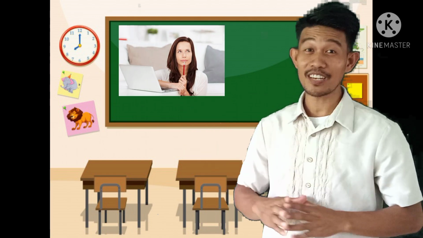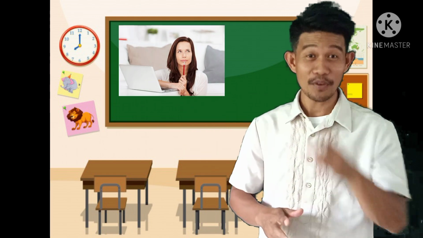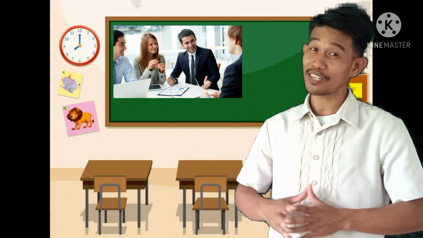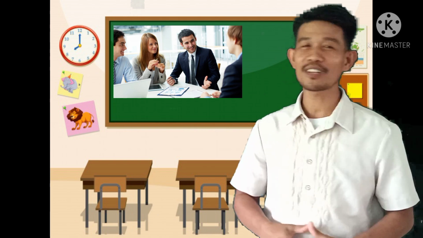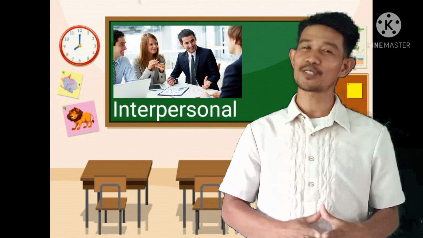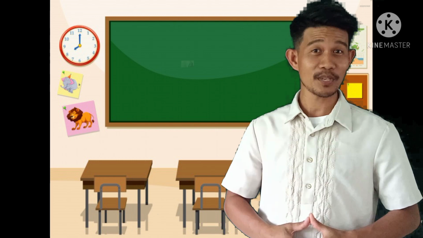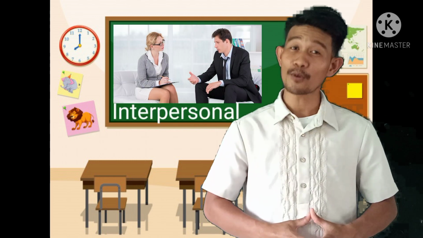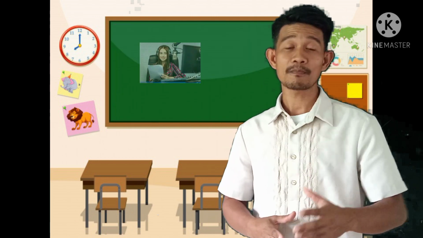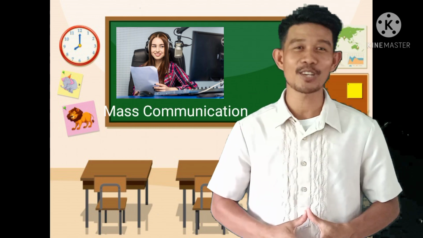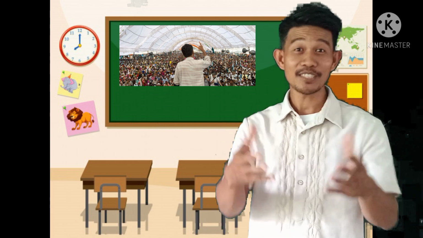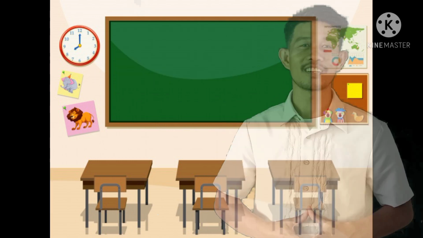Okay, the first picture, the answer for that is very good. That is intrapersonal communication. What about in the second picture? What is your answer? Alright, okay, very good. That is what you call the interpersonal communication. What about in the third picture? What is your answer? Very good. That is still an interpersonal communication. The fourth picture, what is your answer there? Very good. That is the mass communication. And the last question, what is your answer? Okay, the answer to that is public communication.